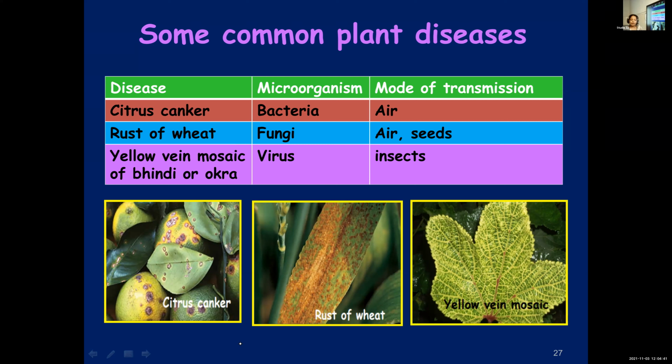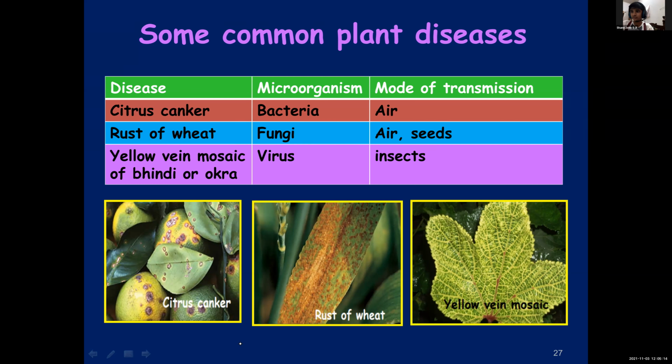So you should know the causative organism. For a multiple choice or 1 mark question, it can be asked: name a viral disease found in plants, or a bacterial disease found in plants, or which plants are affected by the canker disease caused by bacteria. So you should be thorough with the names of the diseases, plants affected, mode of transmission, and also the causative organism. Okay, I'll give you just a few seconds to learn it by heart now.